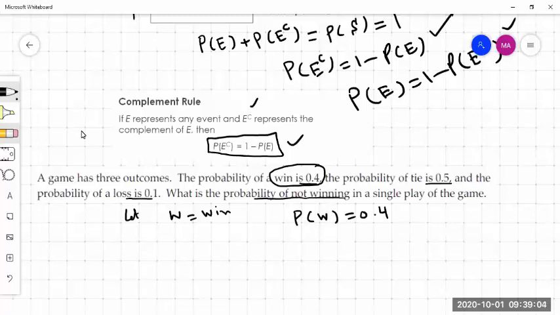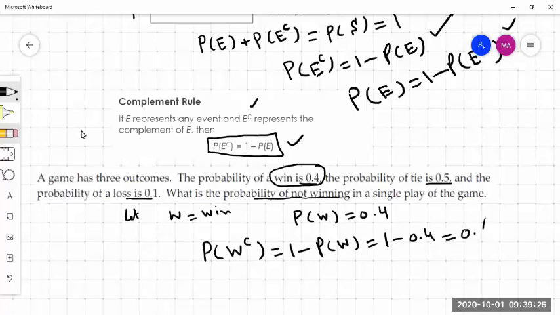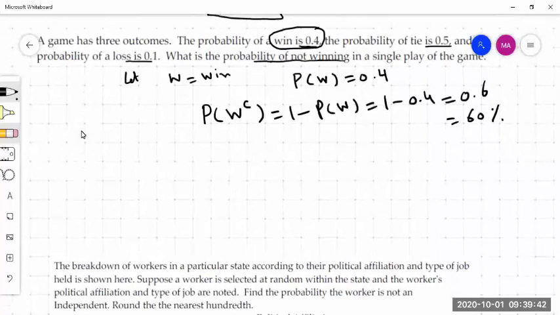Not winning means not W, so W complement. We are asked to find the probability of W complement. By the complement rule, that is 1 minus the probability of W, which is 1 minus 0.4, so that is 0.6, or 60% in terms of percentage. So the probability of not winning is 60% in this example. Let me show you one more example here.